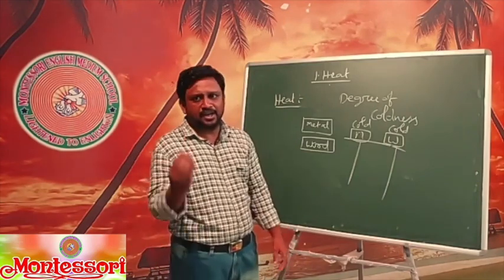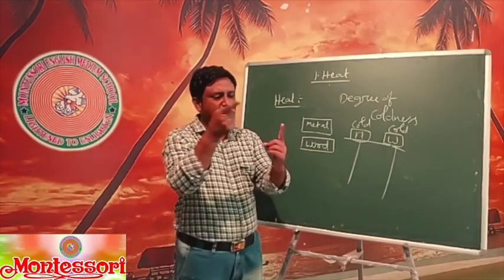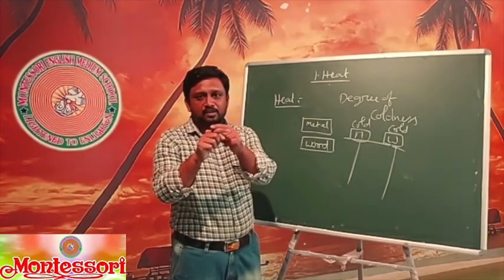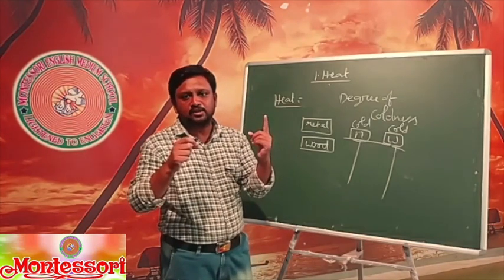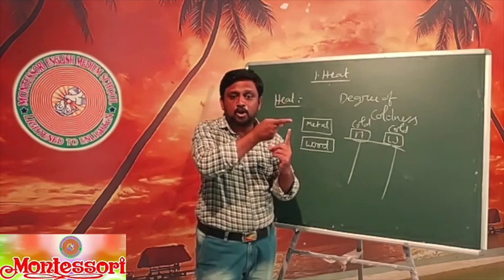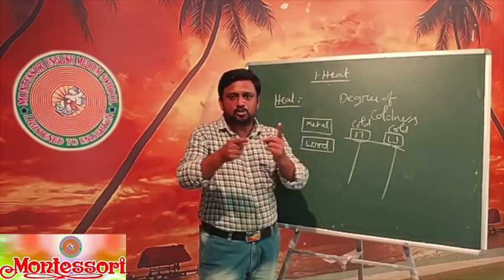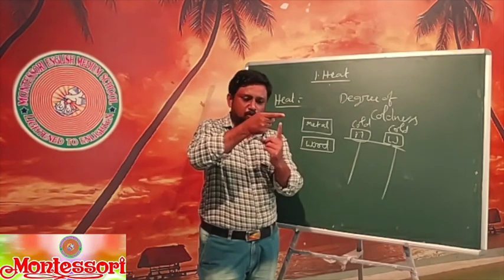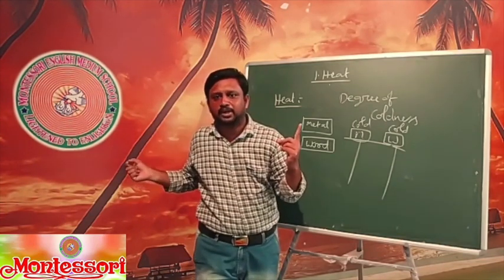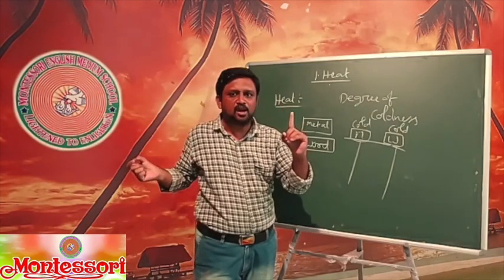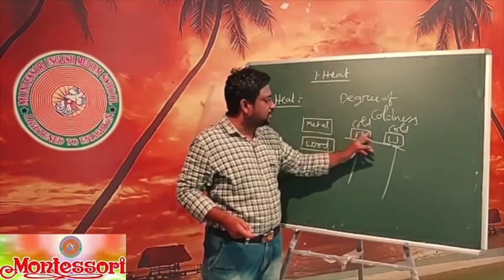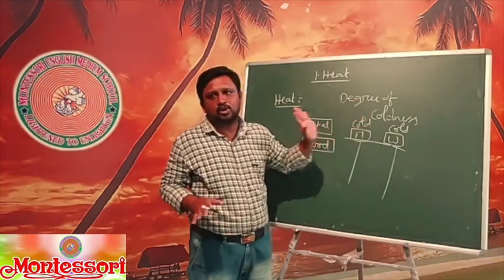Just see a lighted candle. Just take your finger here. What happens? The heat energy is transferred from the candle to the finger. Here which is the hot body? Candle is the hot body. Our finger becomes the cold body because the candle has more heat than my finger. So when I bring my finger to the candle, I feel hot and I remove it quickly. So here the candle is the hot body and my finger is the cold body. In this condition it is called the degree of hotness.